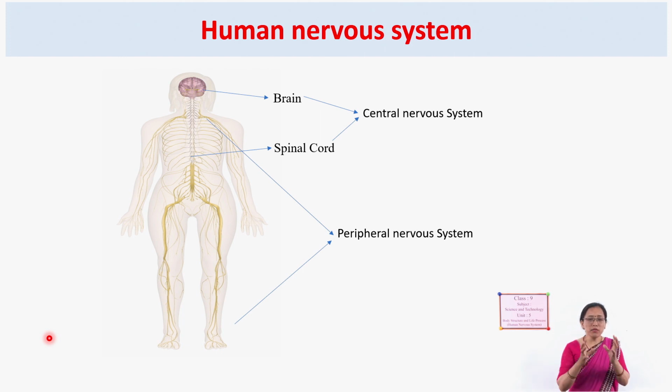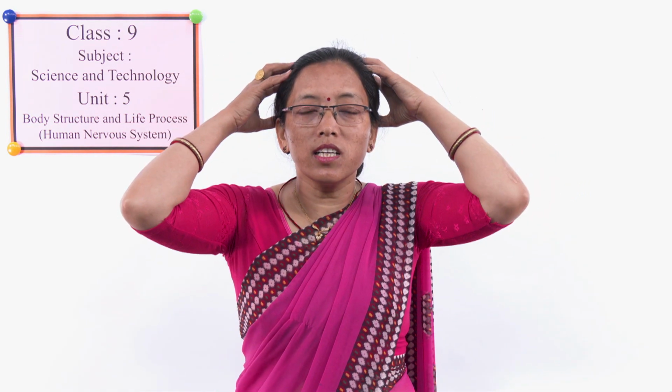But if we discuss the main parts of our nervous system, mainly there are 3 parts. What are those? There is the central nervous system, peripheral nervous system and autonomic nervous system. Here again, you may think, where is the nervous system? This is our skull. Inside the skull there is the brain, and just behind there is the backbone.